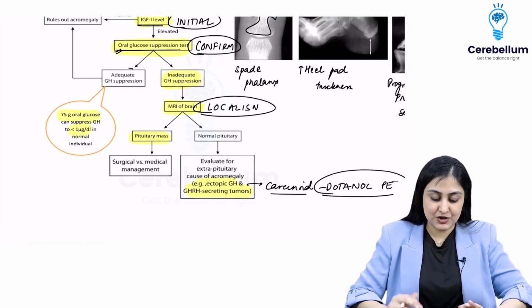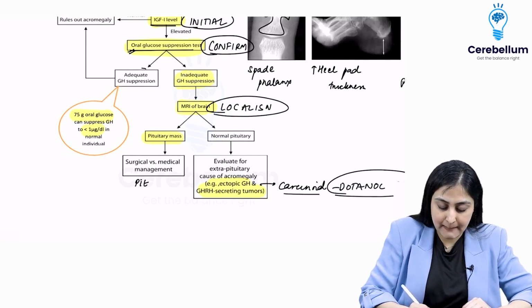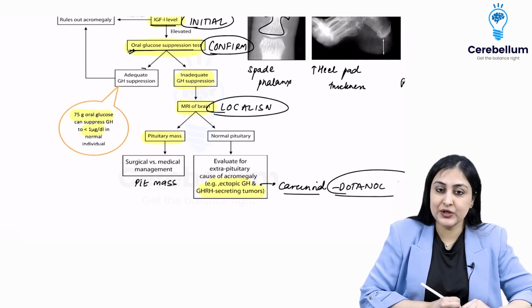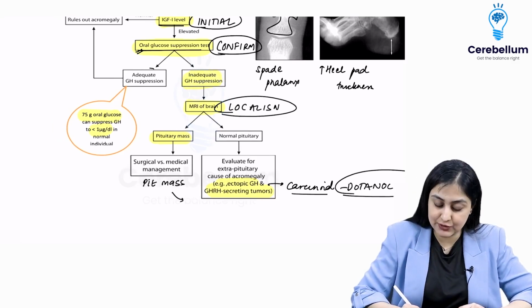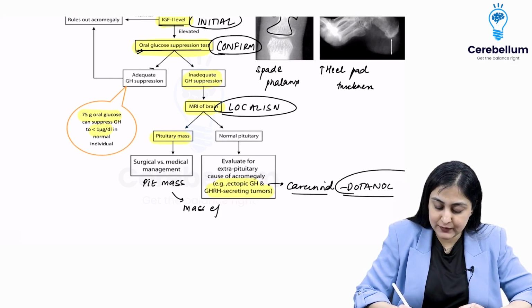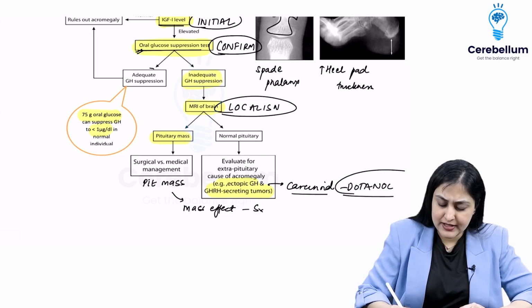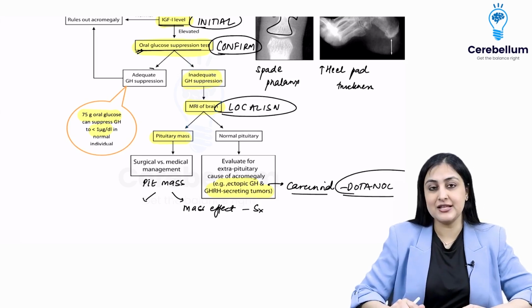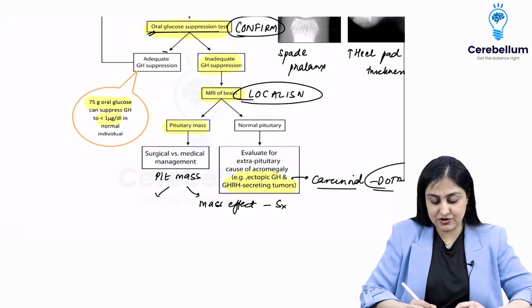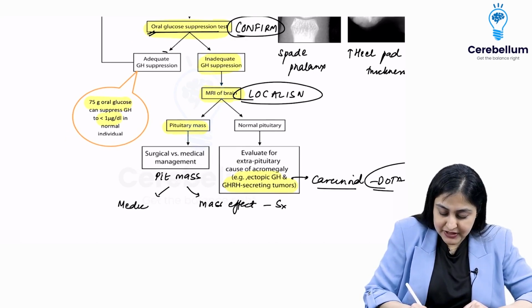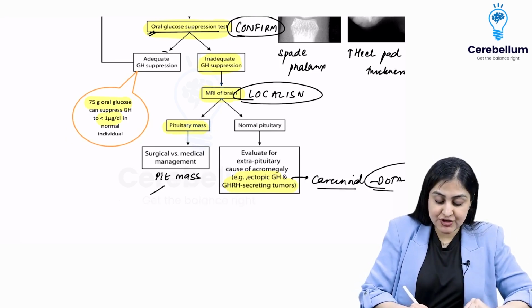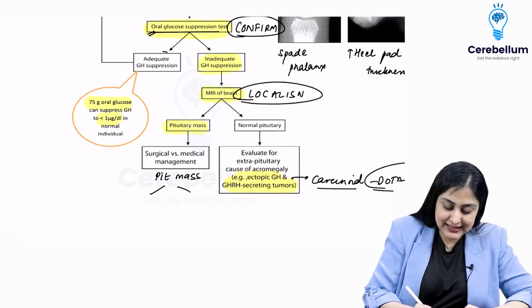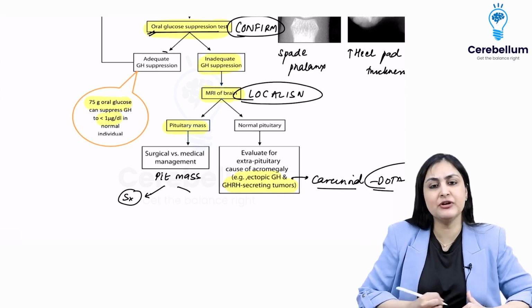Now let's go to the management. Now I have found a pituitary mass. Here I can either do medical management or surgical management, just like prolactinoma. If there is mass effect, we have to go for surgery. Same surgery, transnasal, transsphenoidal pituitary resection. But otherwise, we want to start the patient on medical management. Once I find a pituitary lesion, remember the first line management is going to be surgery. As long as the pituitary lesion is resectable, we go for surgery.